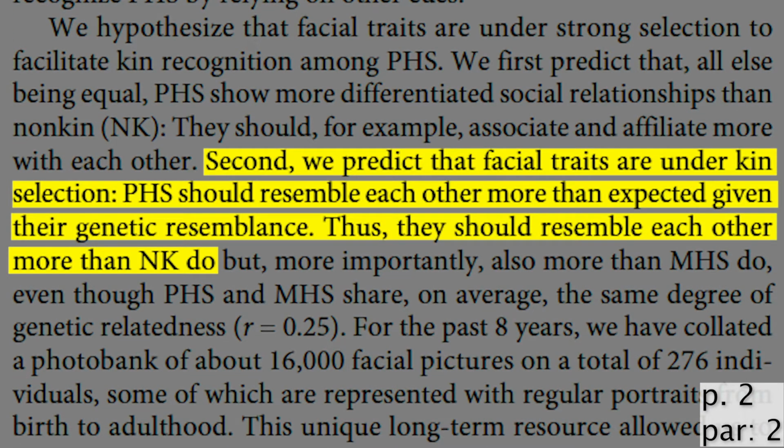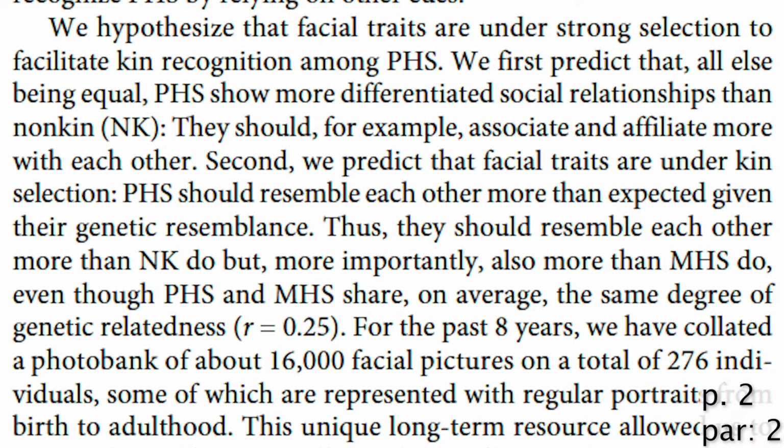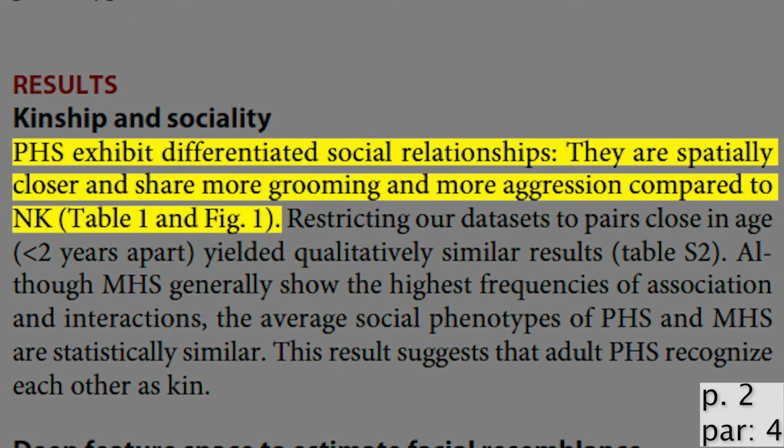Second, they predict that paternal half-siblings will resemble one another more closely than non-kin, but more importantly, more closely than maternal half-siblings, even though paternal half-siblings and maternal half-siblings share, on average, the same degree of genetic relatedness. Their findings are quite interesting. As for kinship and social behavior, paternal half-siblings have differentiated social relationships. They have more similar faces and share more grooming and aggression between one another compared to non-kin.